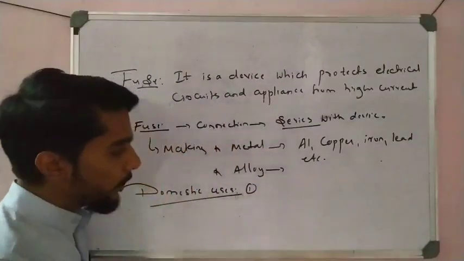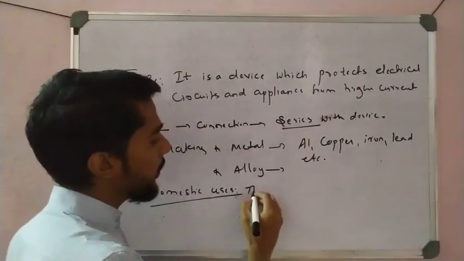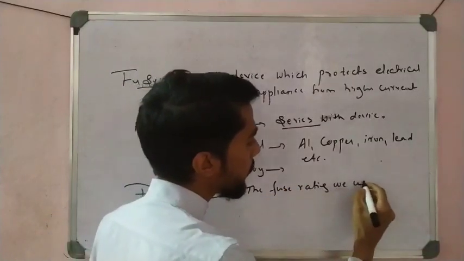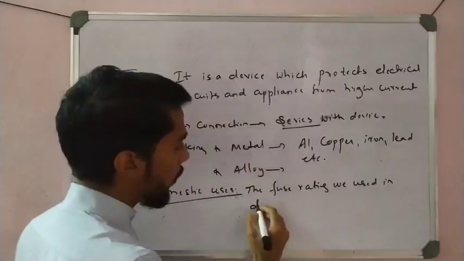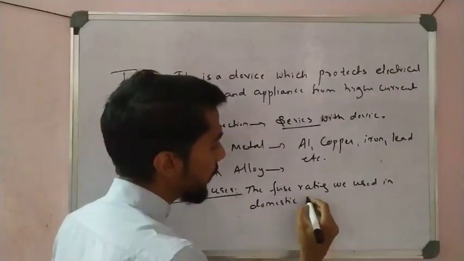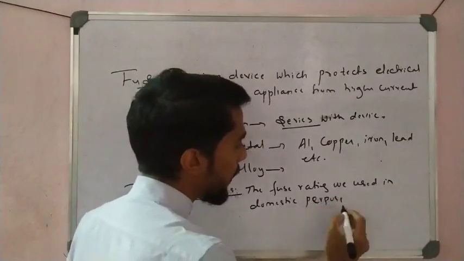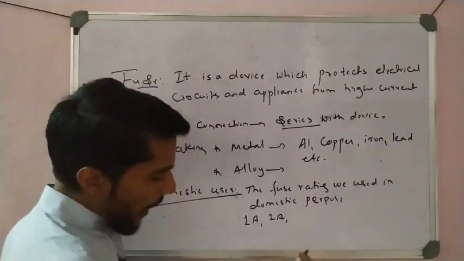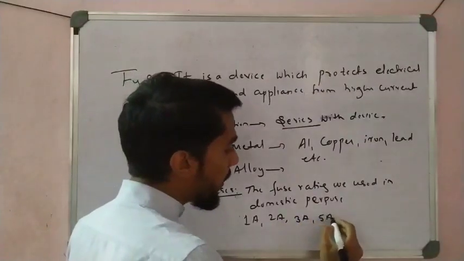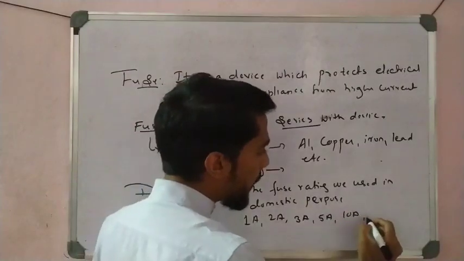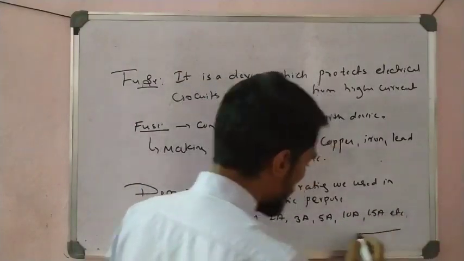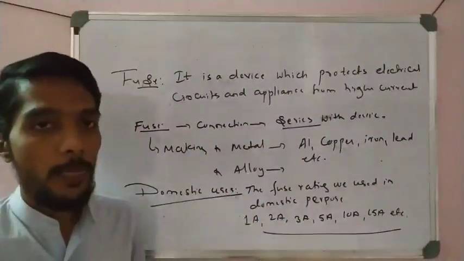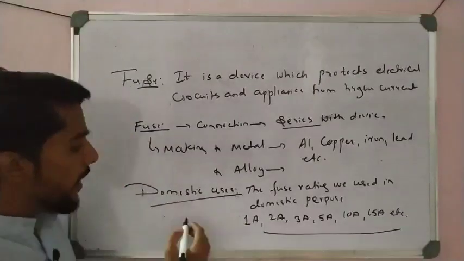The fuse ratings we use for domestic purposes are 1 ampere, 2 ampere, 3 ampere, 5 ampere, 10 ampere, 15 ampere, etc. So these are the range of fuses which are used in domestic purposes. See here, the range is called the rating.